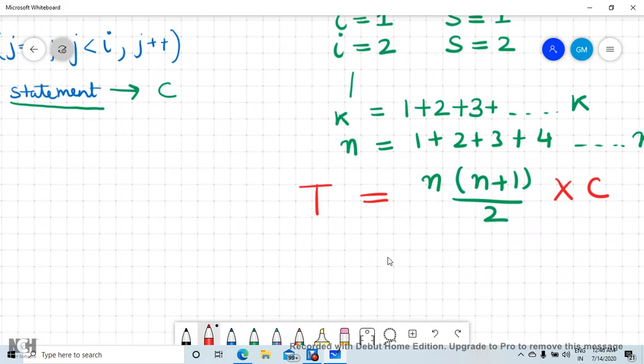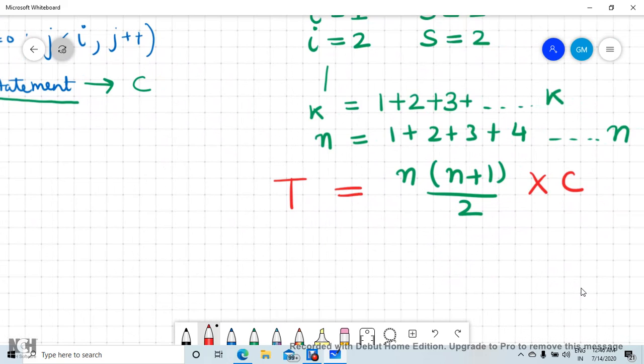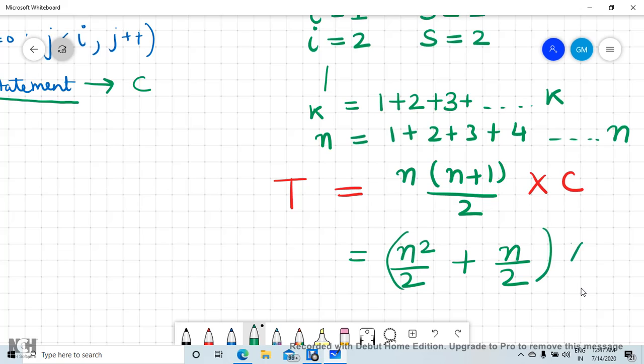Now if I try to simplify this, it comes out to be (n square by 2 plus n by 2) whole into c, where c is constant.